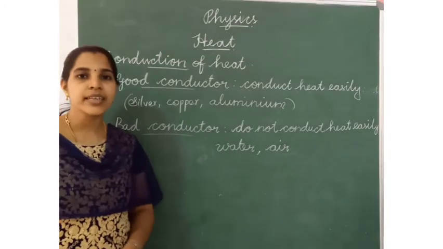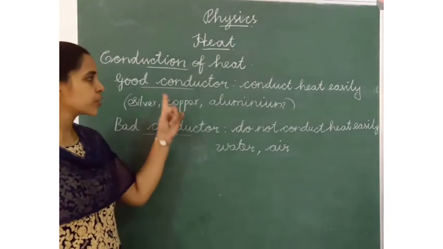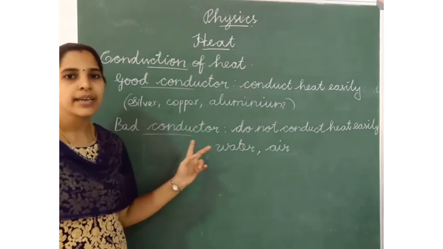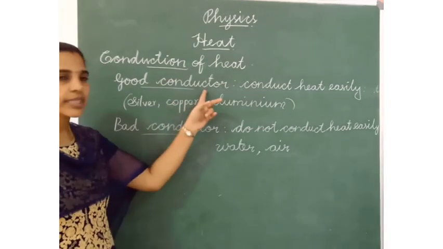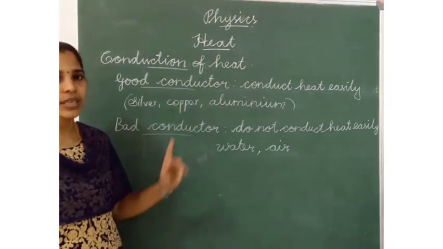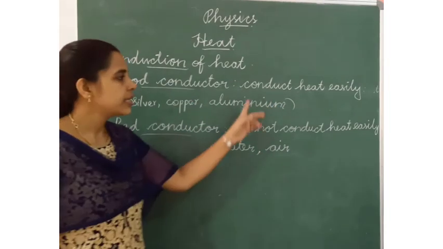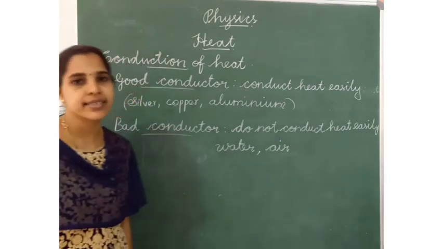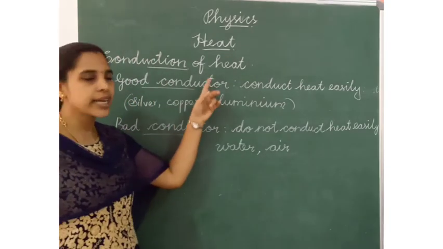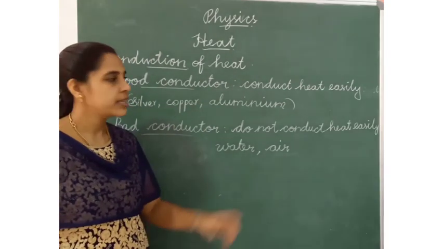The conductor has two types, good conductor and bad conductor. Good conductor means the materials that conduct heat easily are called good conductors of heat.